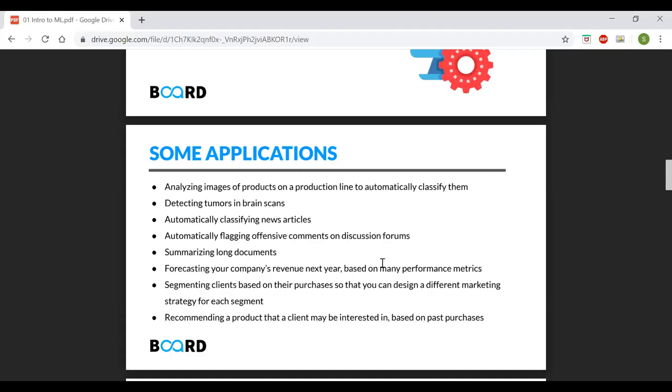So again, this kind of comes under the tagging part. You can say, how do you classify articles into different categories, like whether it is a sports article, or whether it is a weather article or a crime article, things like that. Automatically flagging offensive comments on discussion forums.